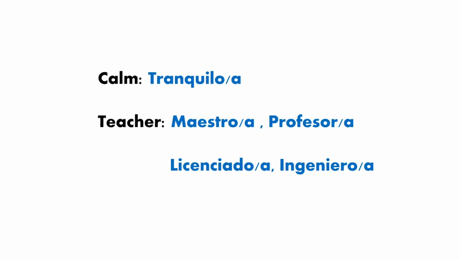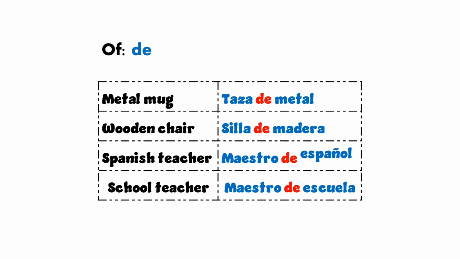Okay, let's continue. Now we have another word, which is of. In Spanish it will be de. We use de when, for example, in the examples that I have in here, we want to specify that something is made of something specific. For example, the first one, metal mug. In Spanish it is taza de metal, because the mug is made of metal. La taza está hecha de metal.